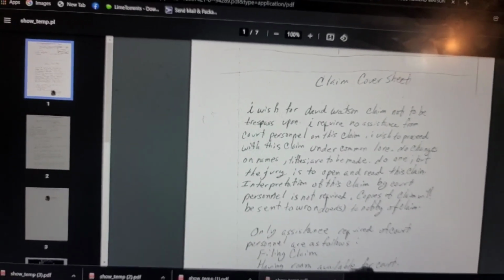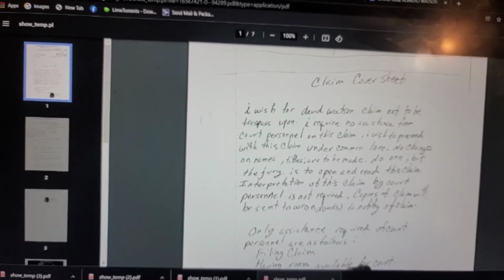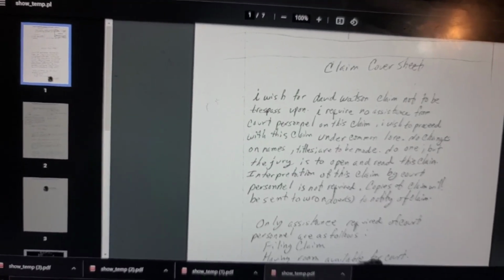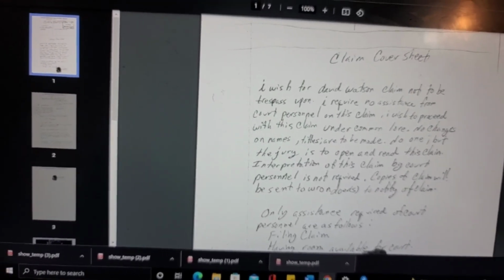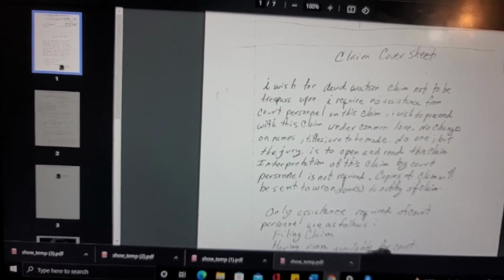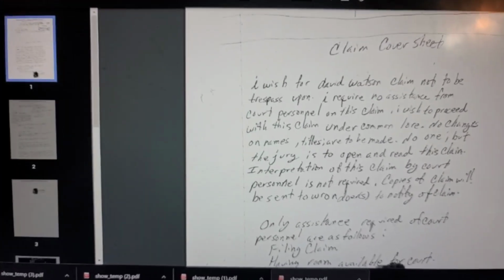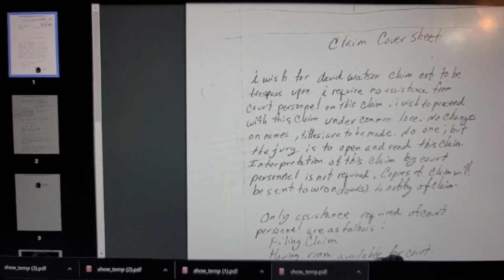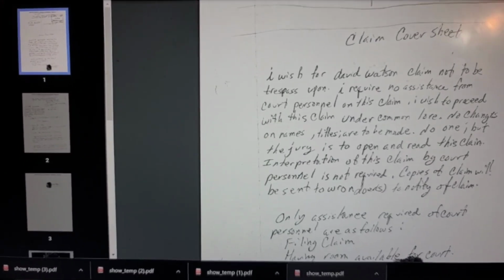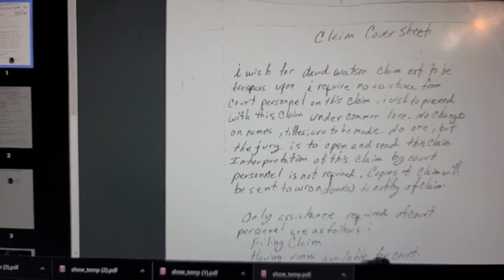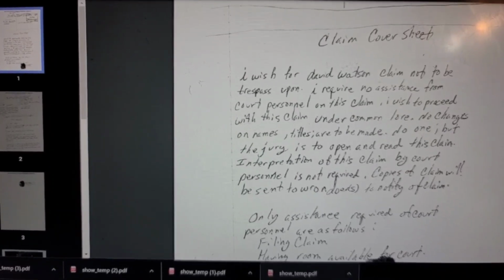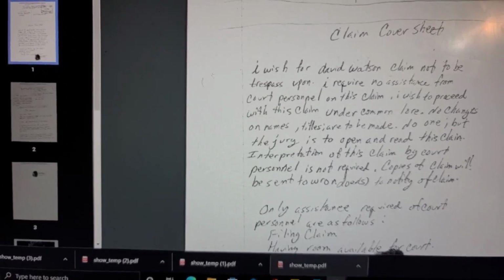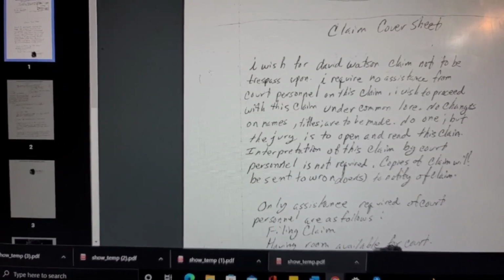I wish for David Watson claim not to be trespassed upon. I require no assistance from court personnel on this claim. I wish to proceed with this claim under common law. I guess because that's what Karl Lentz teaches, right? Not the common law, it's the common law. Right? Because he talks something about like that. Whatever. No changes on names, titles are to be made. No one, but the jury, is to open and read this claim. But I think I just read it already.